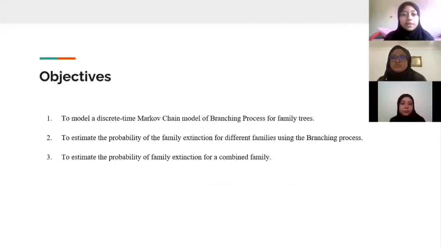Objectives. The first one is to model a discrete time Markov chain model of branching process for family trees. Second, to estimate the probability of the family extinction for different families using the branching process. Third, to estimate the probability of family extinction for a combined family.